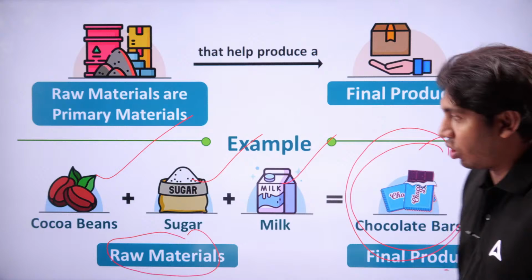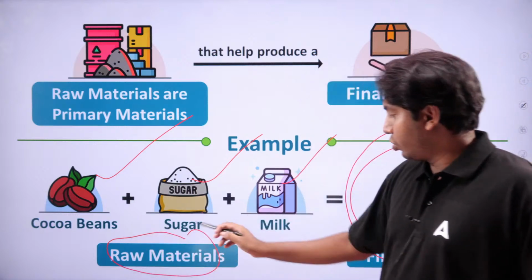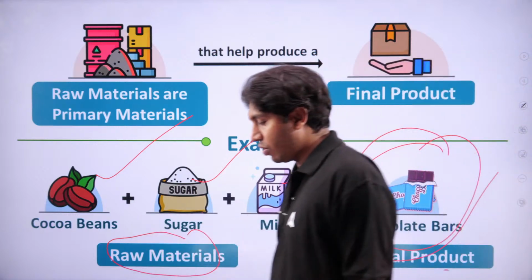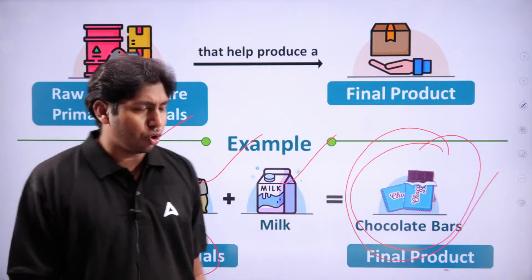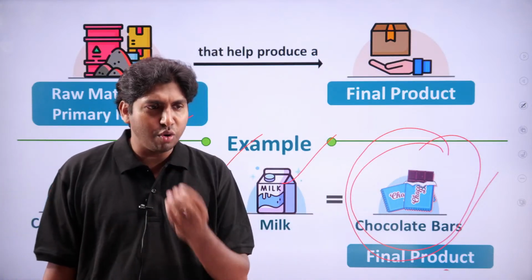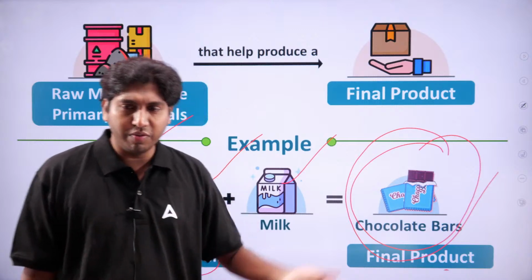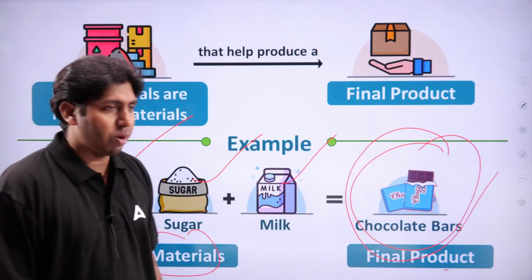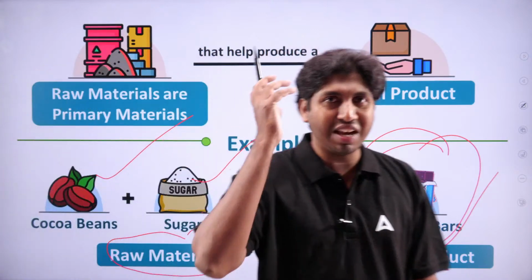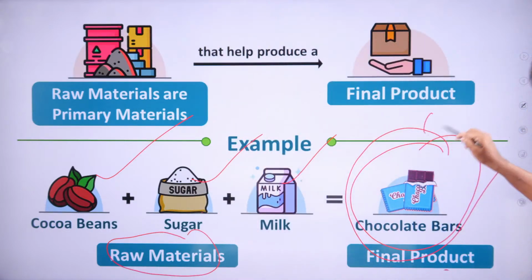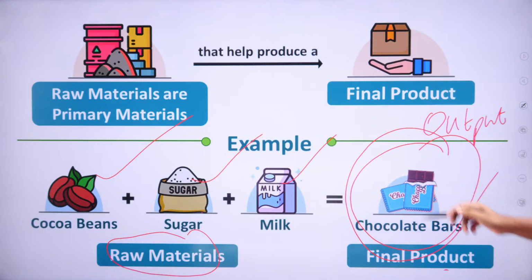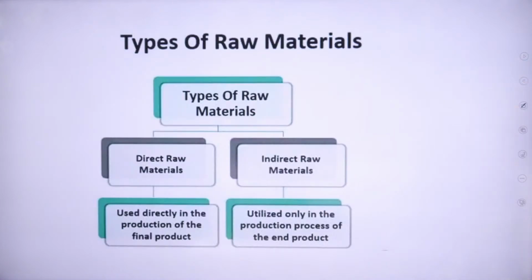We use the chocolate bar, not cocoa beans or sugar or milk. If we want a chocolate bar, we will never eat cocoa plus sugar plus milk. Instead, we go to the market and buy a chocolate bar, and the chocolate bar available in the market is output, a finished product.